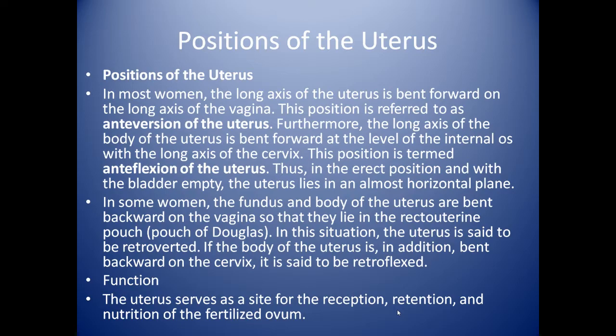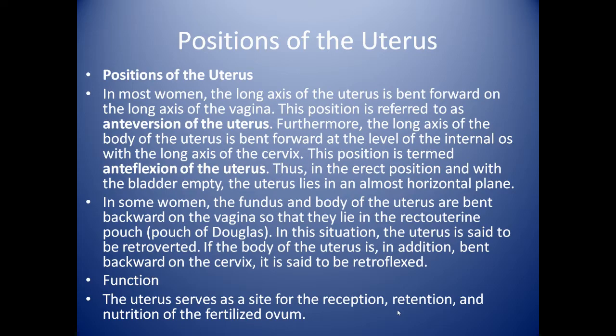Thus, in the erect position and with the bladder empty, the uterus lies in almost a horizontal plane. In some women, the fundus and body of the uterus are bent backward on the vagina so that they lie in the rectouterine pouch. In this situation, the uterus is said to be retroverted. If the body of the uterus is in addition bent backward on the cervix, it is said to be retroflexed.